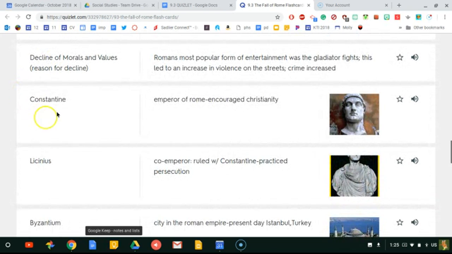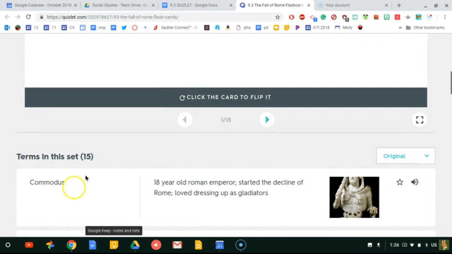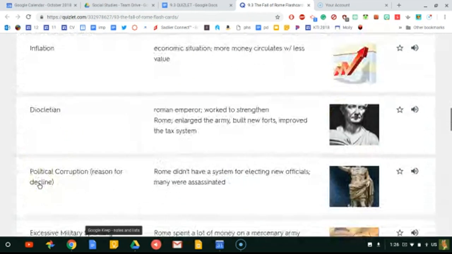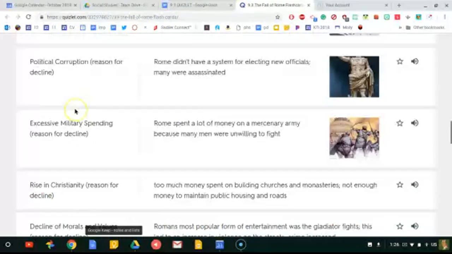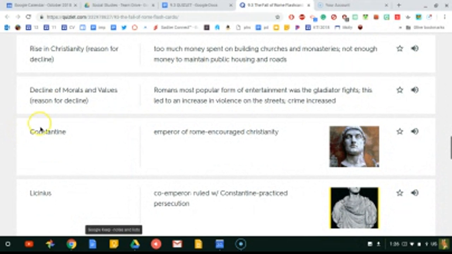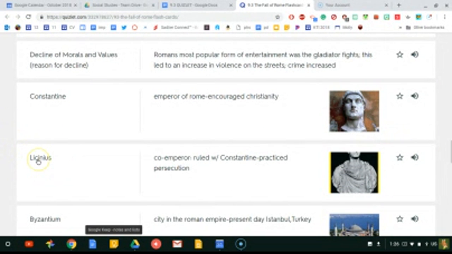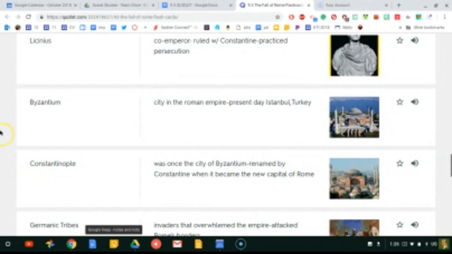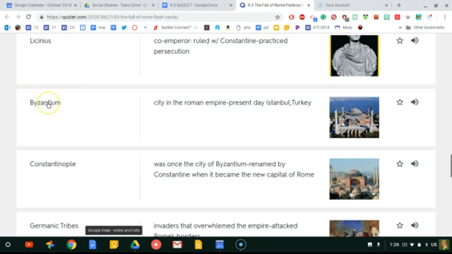Then you have Constantine, and Constantine is the emperor of Rome that encouraged Christianity, which is pretty much the final nail in the coffin of the fall of Rome. And then Licenese rules with Constantine. So there's 4 people you need to know. Commodus, Diocletian, Constantine, and Licenese. They're the people you need to know. The cities you need to know are Byzantium. That's what it used to be called. Then they turned it into Constantinople. So those are your 2 cities.